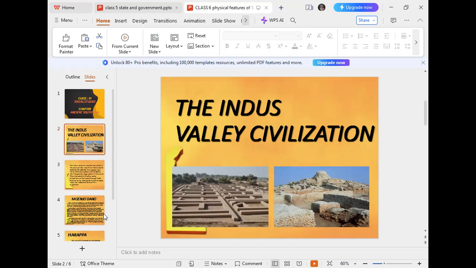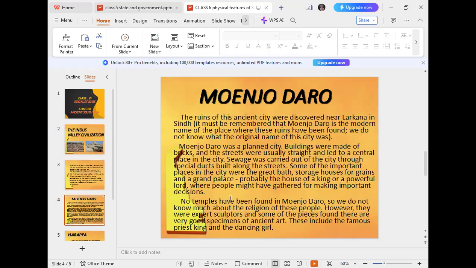Okay, what is the meaning of planned cities? It means that these cities were built through proper planning. The sewage system, the streets, the preservation of rainwater as well, very properly. Each and everything was built very properly. So first of all, we will study the city of Mohenjo-daro.